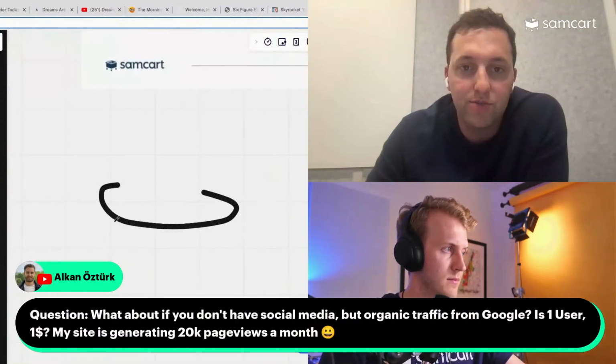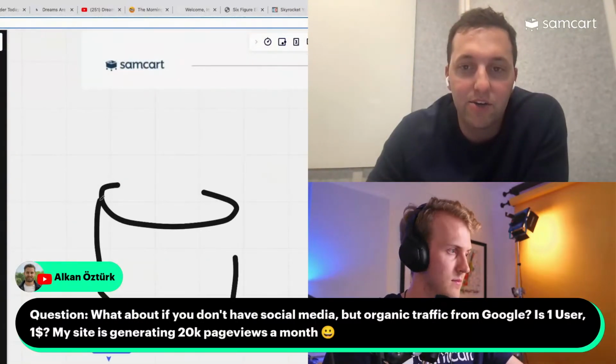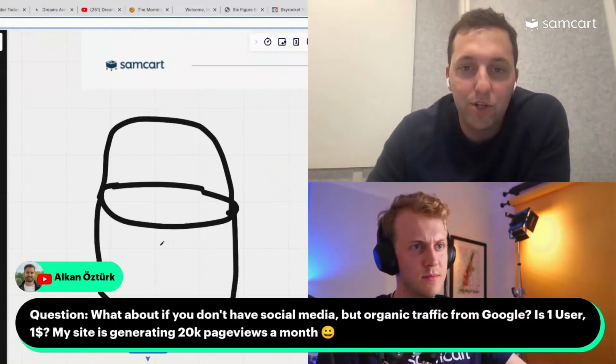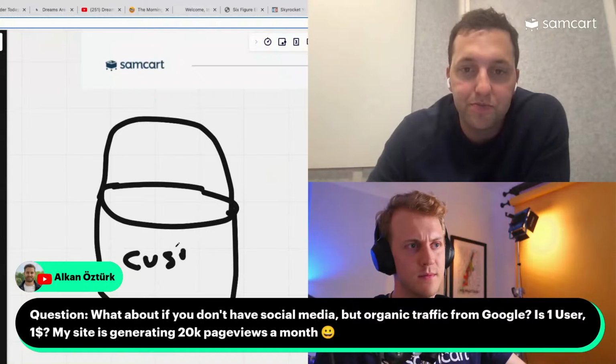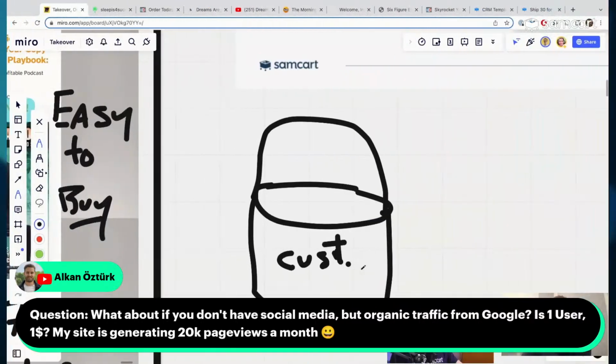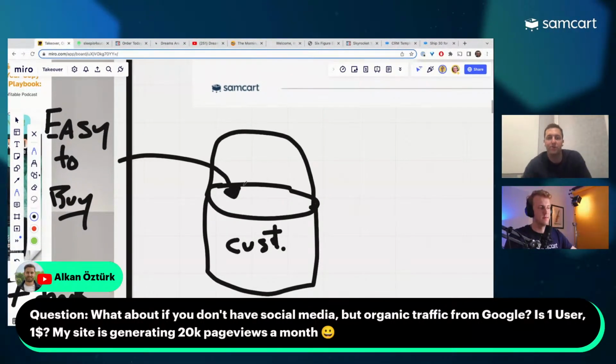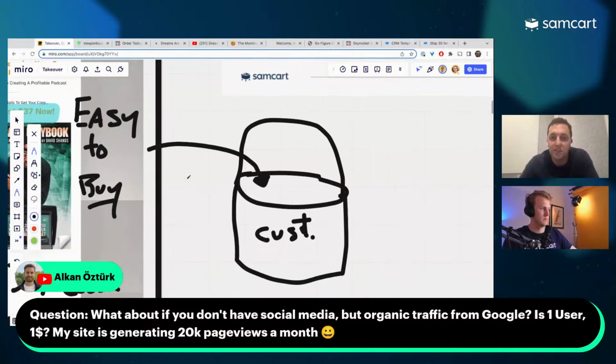So if I can draw, forgive me for a second as I get to my artistic side here. If I start creating, here's a bucket. We'll label this customers. You just start filling this up. People come in and every single day you'd be putting 1, 2, 10, 20, 30, 40, whatever, into this bucket.